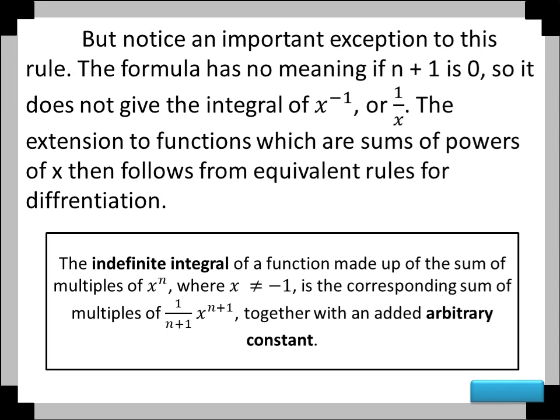That's an important theorem of indefinite integral. The indefinite integral of a function made up of the sum of multiples of x to the power of n, where n is not equal to negative 1, is the corresponding sum of multiples of 1 over n plus 1 times x to the power of n plus 1, together with an added arbitrary constant.